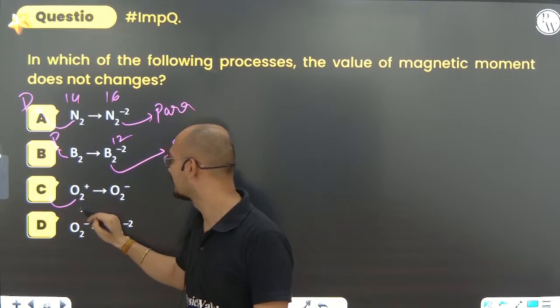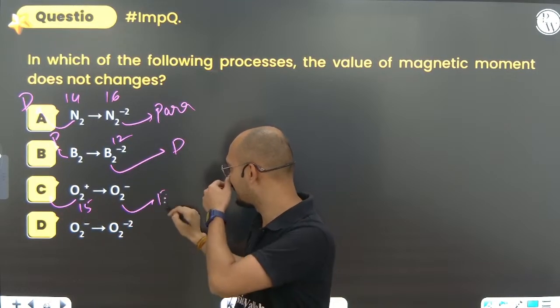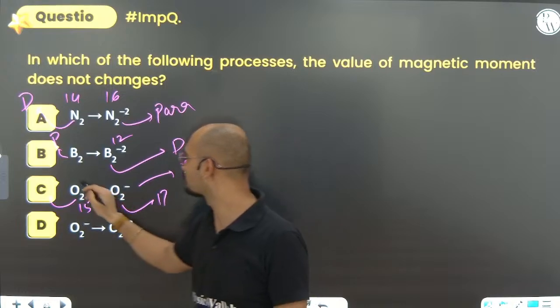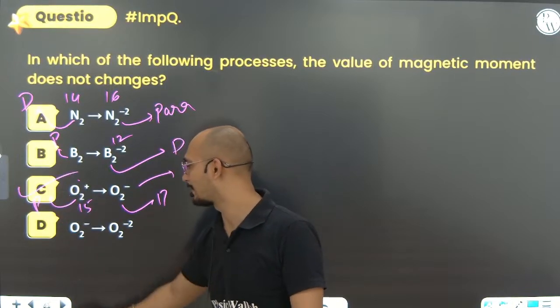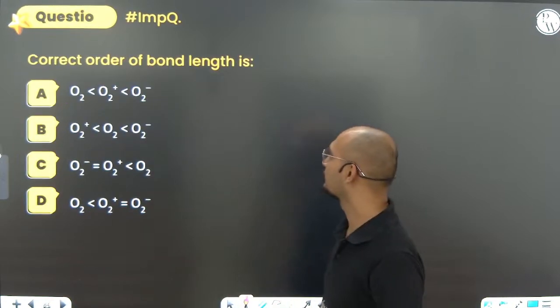O2 plus, it is 15. O2 minus, 17. It is what? Para. It is also para. Why? Odd electron, odd electron. Para to para means no change in magnetic character.